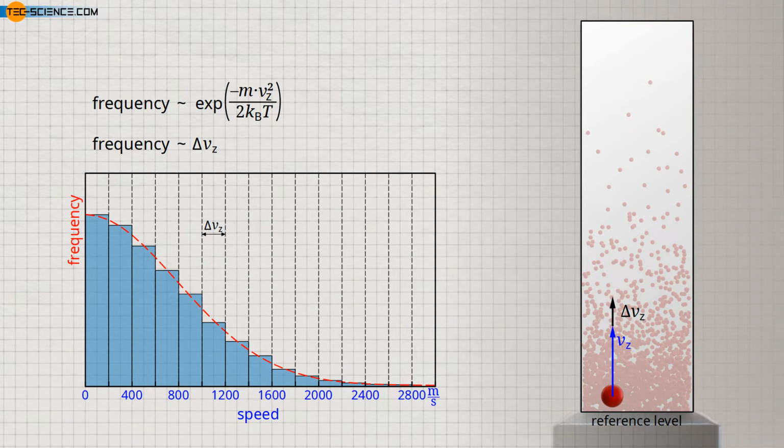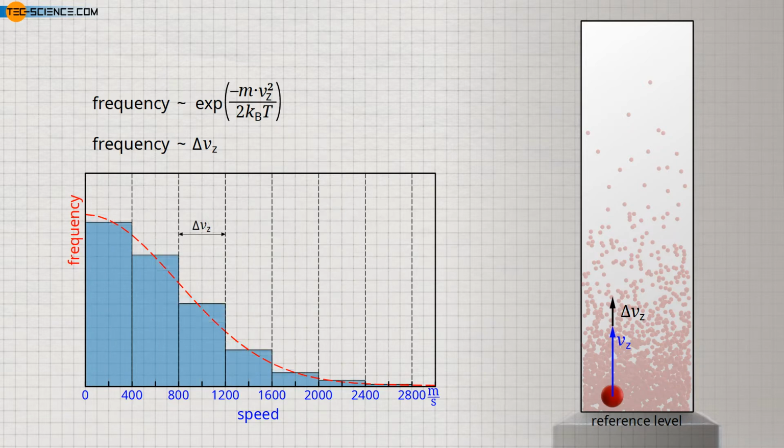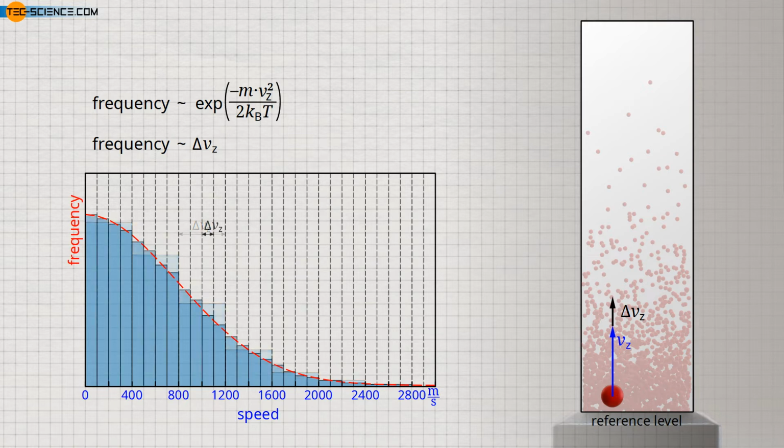This means that for very small speed intervals, the respective frequencies are proportional to the chosen interval width. With a speed interval twice as large, for example, twice as many molecules are assigned to it. Note that this proportionality applies only to very small intervals. But since we will consider infinitesimal intervals later anyway, this limitation will be irrelevant.